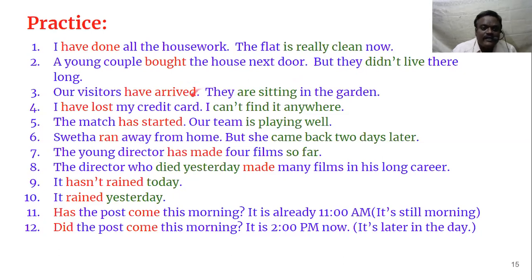Even though the words just now are not there, it is suggesting that it happened just a few minutes ago, and it is still there. If they had gone away, then maybe we would say our visitors arrived and returned an hour ago. But here they are sitting in the garden, so we have to use present perfect tense. Our visitors have arrived, they are sitting in the garden.